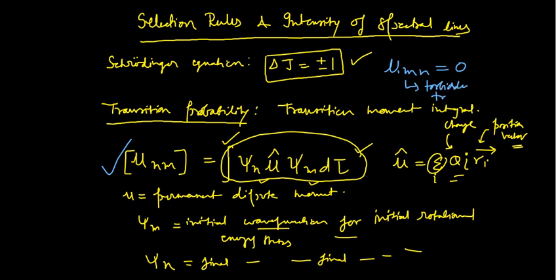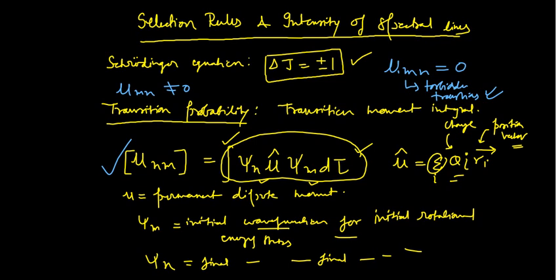Forbidden transition means no transition would occur. So in order for a transition to take place, this transition moment integral must not be equal to 0. Only when it is not equal to 0 is it an allowed transition. You should remember this particular point.